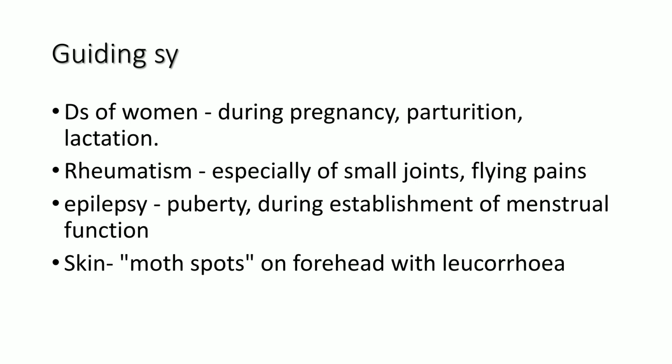That flying, rapidly shifting or erratic nature of pain is seen in Pulsatilla, Kali bichromicum, Apis, and also the remedy you learned yesterday, carbolic acid. But here the first characteristic symptom is that it is indicated for diseases of females, and for rheumatism it affects the small joints.